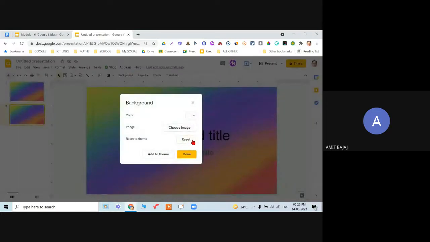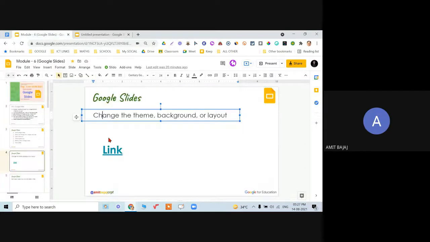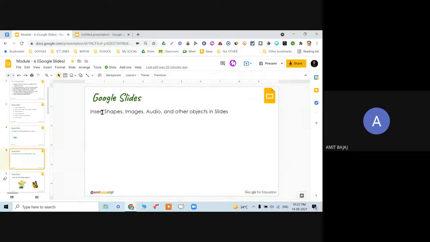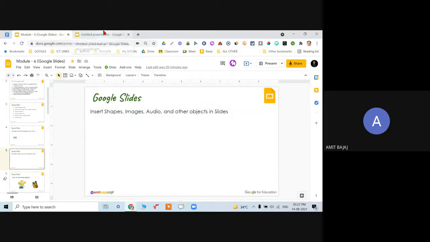I can always reset the theme or something like that, that you can easily explore. Right. Next is about insert shapes, images, audio, and other objects in the slides.